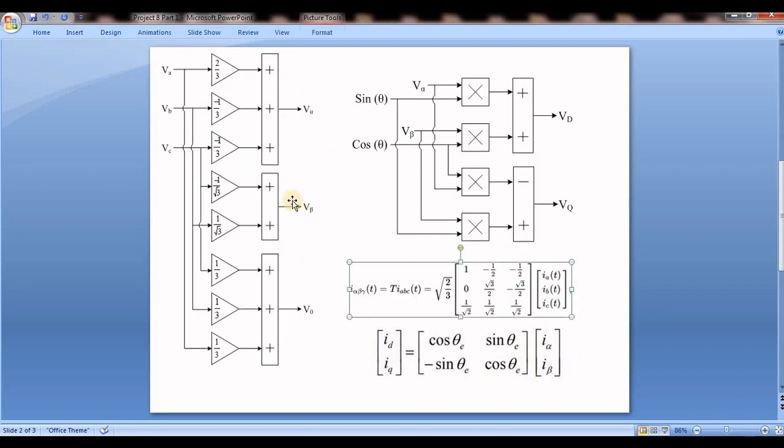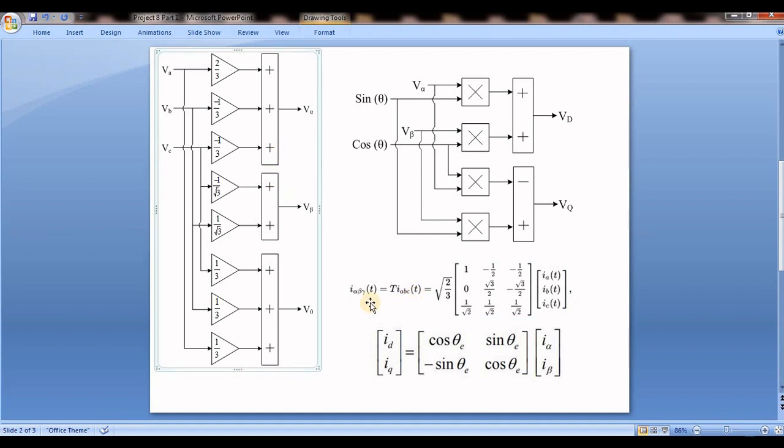See, this is the basic transformation from ABC to alpha beta. This is the three-phase currents, but here I'm taking voltages, here I'm showing currents, because both are possible. We can transform the currents as well as voltages from three-phase to alpha beta and from alpha beta to DQ. Actually the power is the same, so P equal to VI. Power should be the same while transferring from any sequence to any sequence. So P equal to VI.